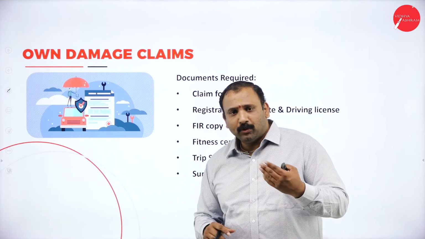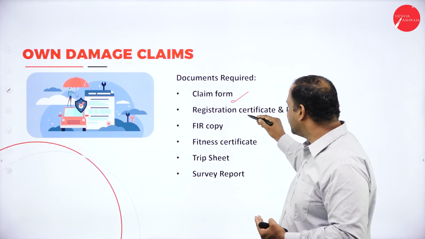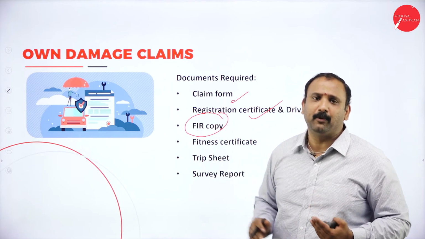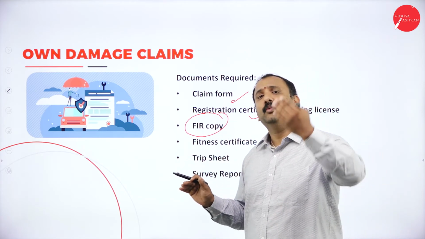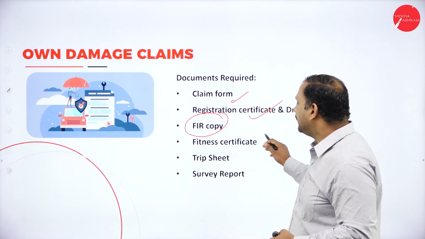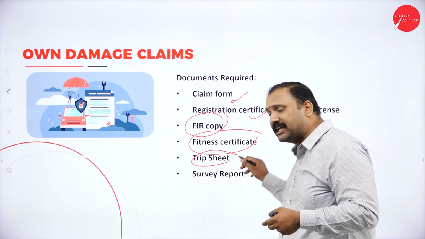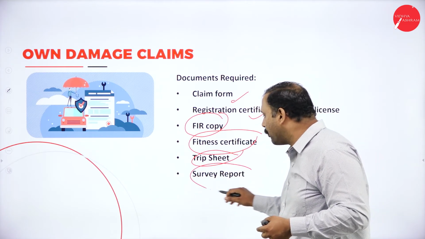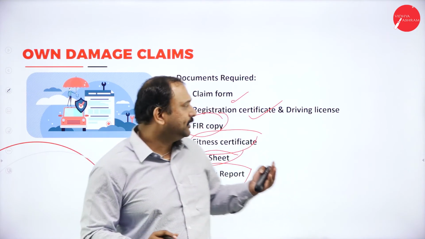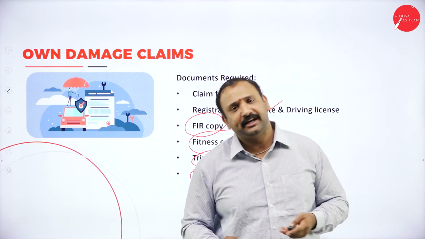Moving forward, for own damage claims, you need the claim form, followed by the registration certificate and driving license, and the FIR copy where you have registered with the police the reason why it happened, which clearly states what happened with your car, how it happened, and what the situation was. Then the fitness certificate, showing how your vehicle was before the incident, the trip sheet, how many kilometers it has run, and the survey report about the condition of the car. All these documents have to be provided clearly before you start claiming your insurance.